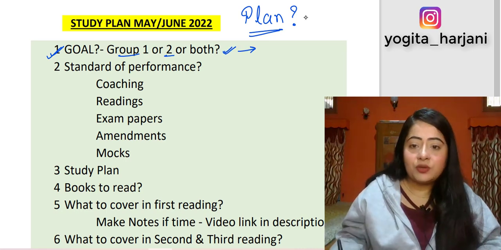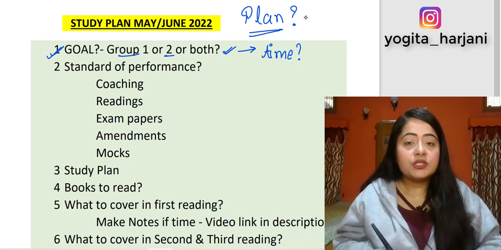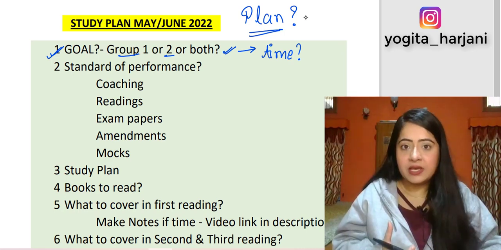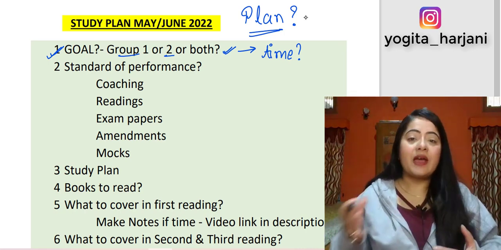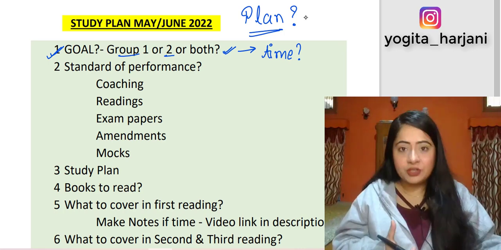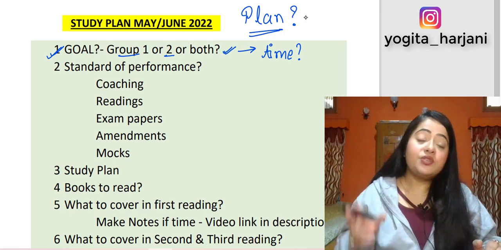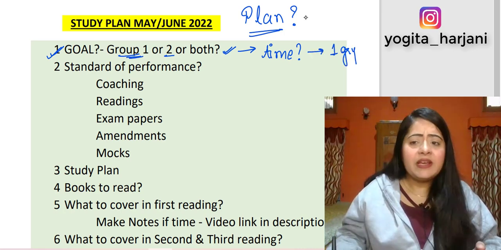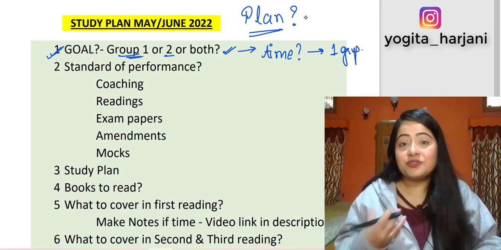Another important factor that you have to consider is the time that you have, right? For a lot of the students, you might be already having some coaching that you have to attend for certain subjects. Okay, so that way your self study time is going to be reduced. For some of you, you might be having kids. For some of you, you might be having jobs, right? So you might be having certain other personal commitments. So based on the time that is available for you, please go and decide these things, right? Let's aim for something that we can actually achieve. Okay, let's aim for something that is realistic for us.